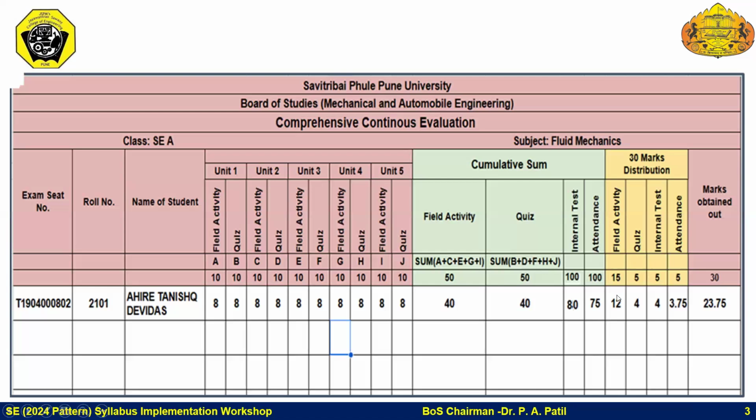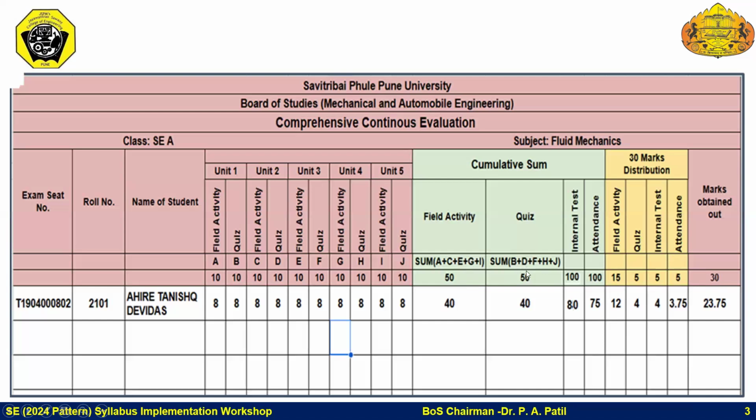But there is weightage given, not uniform weightage, because more emphasis is given to the field assignments. So 50% weightage is given to field activities, that is real world assignments, and the remaining 50% is distributed amongst quiz, internal test, and attendance equally. So, for example, if the student secures 40 marks out of 50, he will get 12 marks.